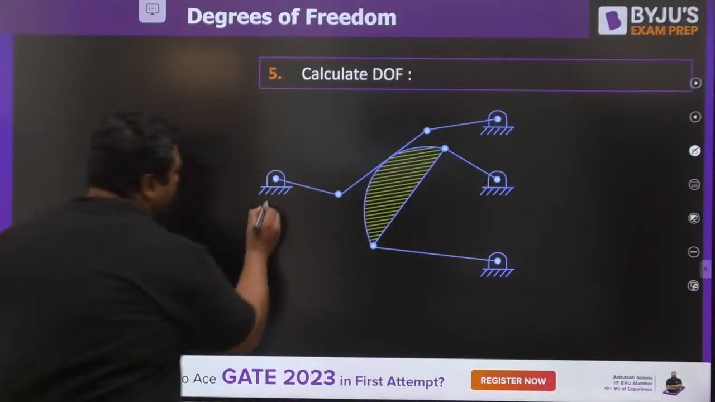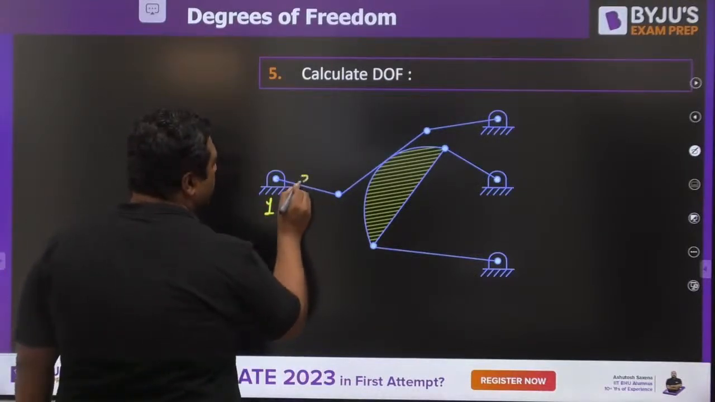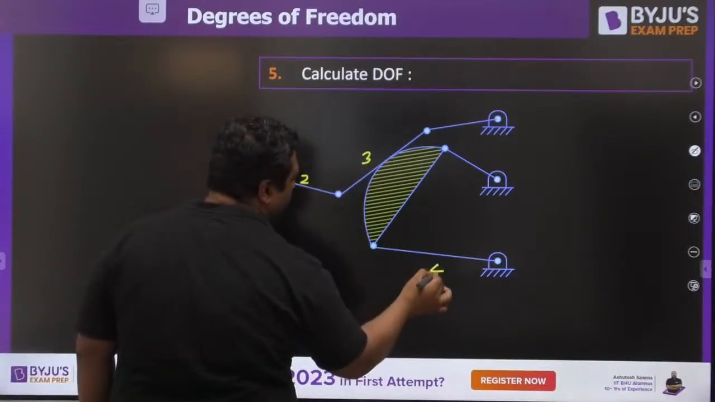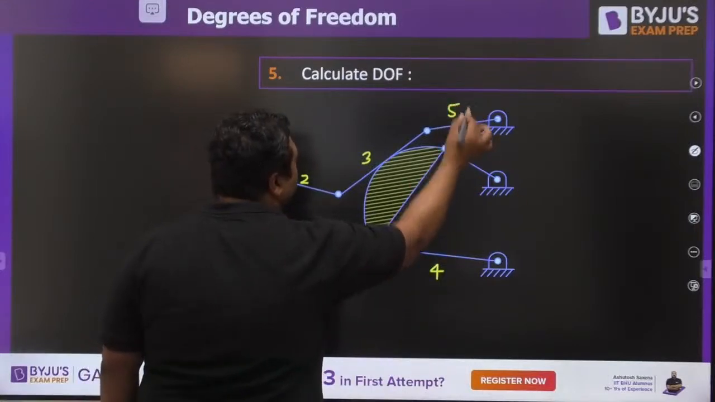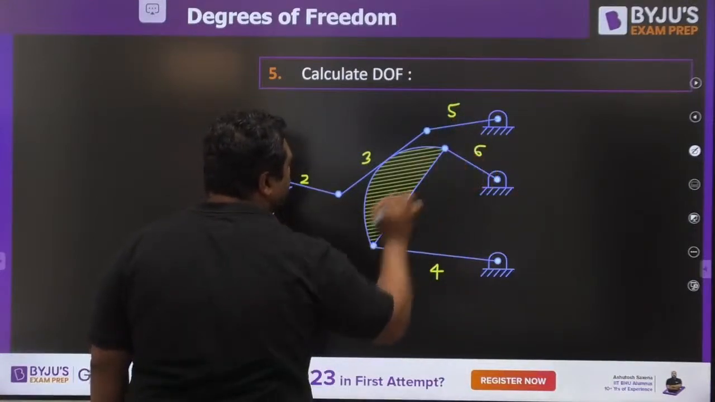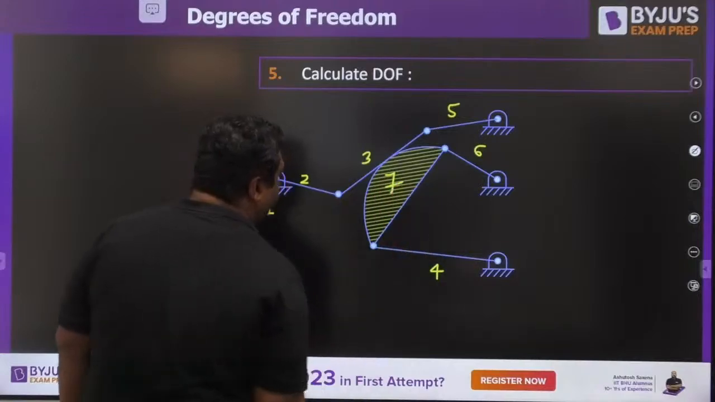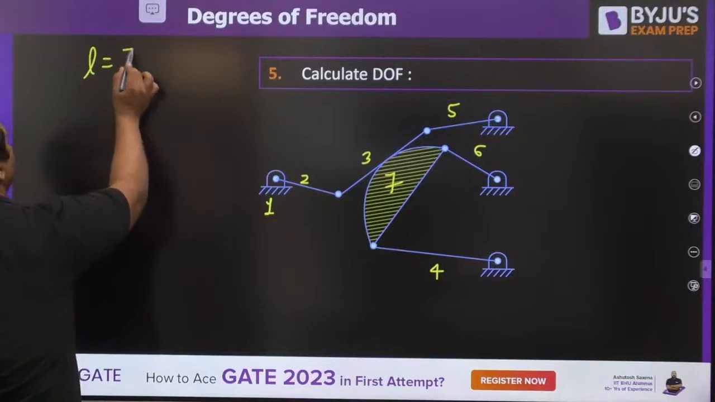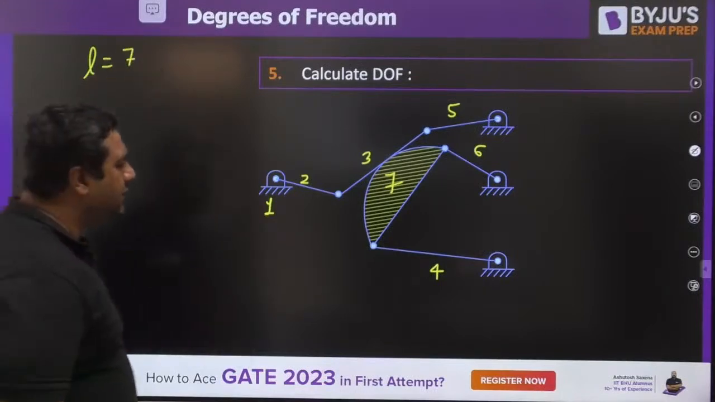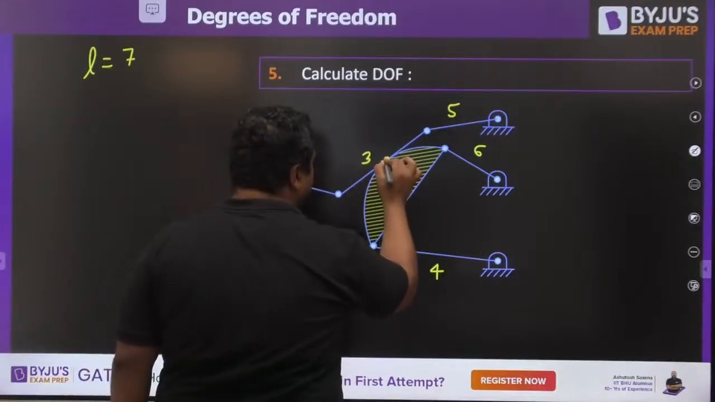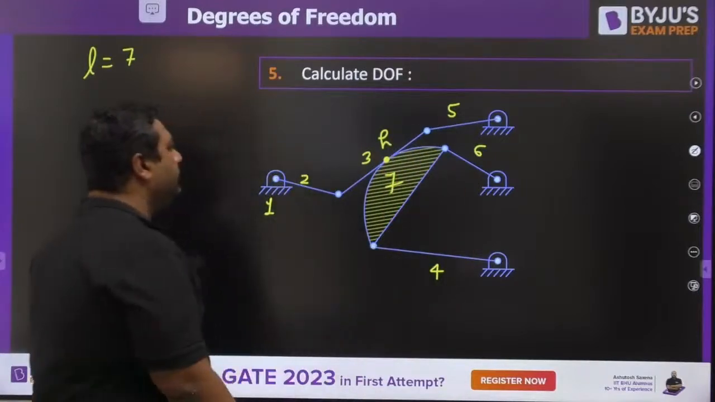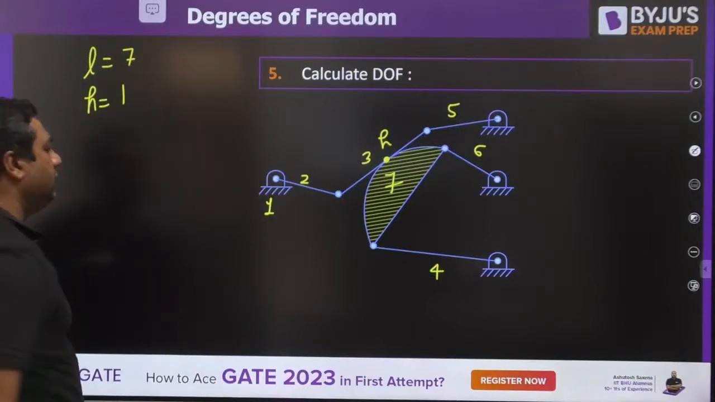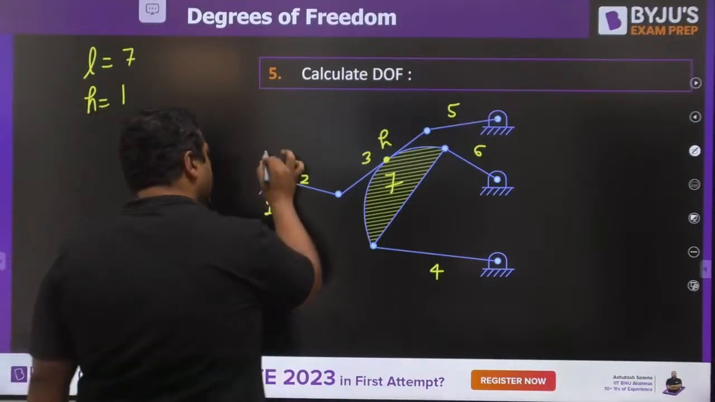So let us say this is link number 1, link number 2, link number 3, link number 4, link number 5, link number 6, link number 7. So if you see the number of links, they are 7. This time, there is an issue, that is a higher pair is also present. Let us see the joints.